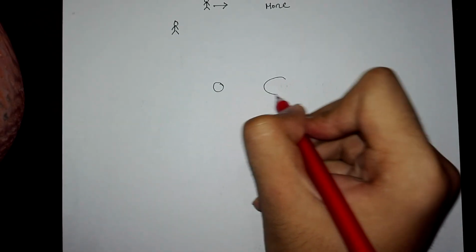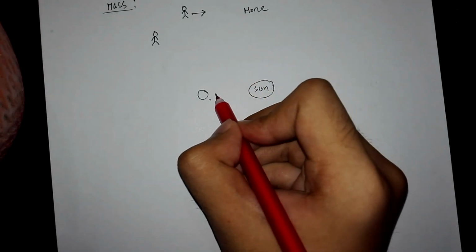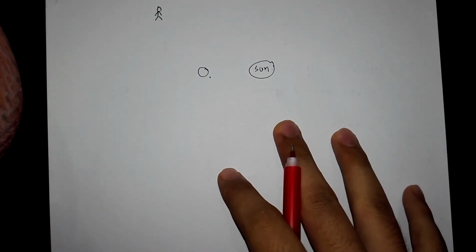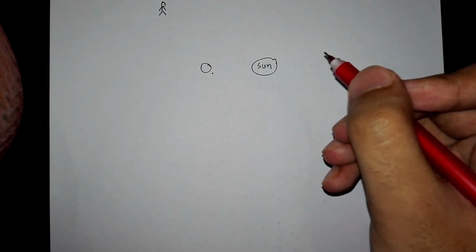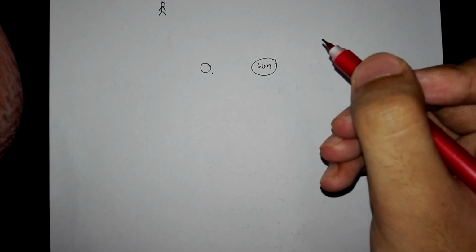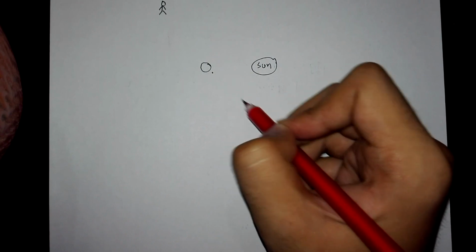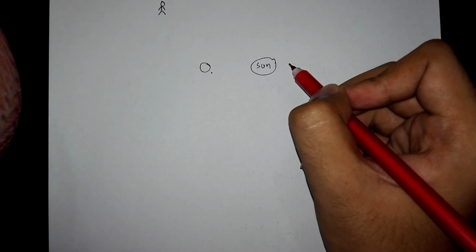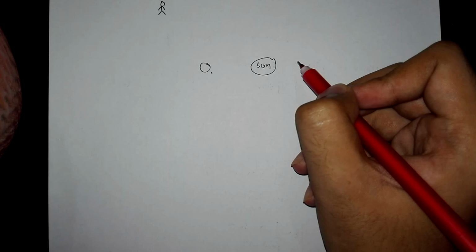Now, suppose this is Earth and this is the Sun. We know that Earth goes around the Sun because there is a gravitational force. Newton said that, but he could not say how this force works between two objects. But Einstein explained why Earth goes around the Sun, how this gravity works. Now there is space around the Sun. Due to the presence of the Sun, which is very massive, the space curves. Now I'm going to show you how.